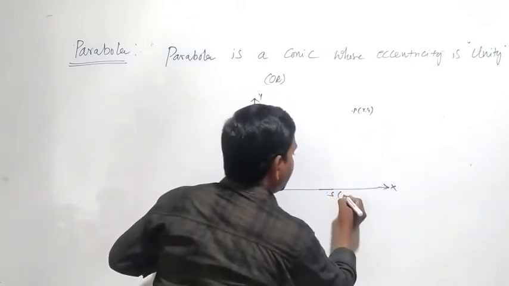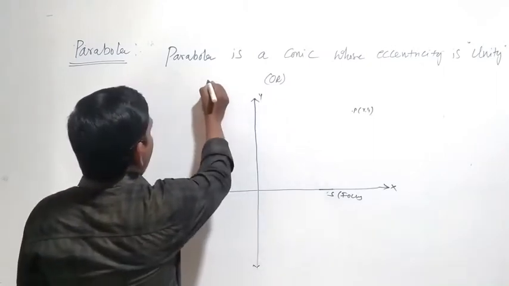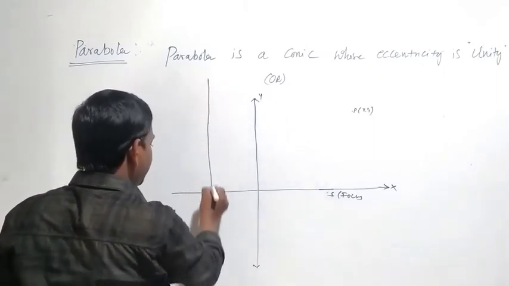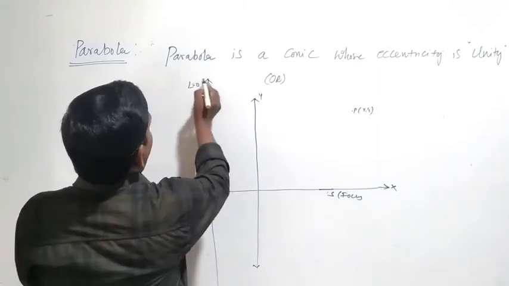S is a fixed point, that is the focus, and this straight line L equal to 0 is called the directrix.